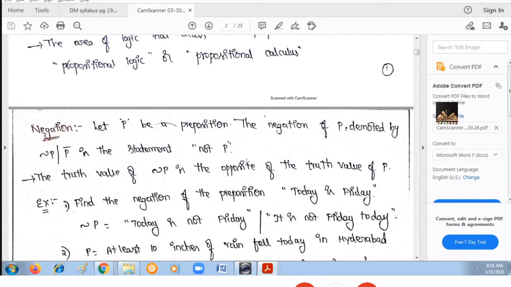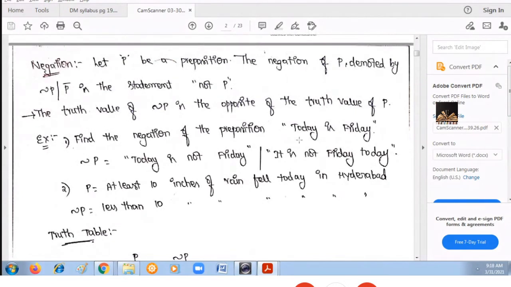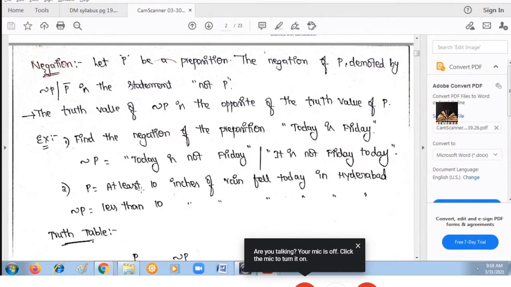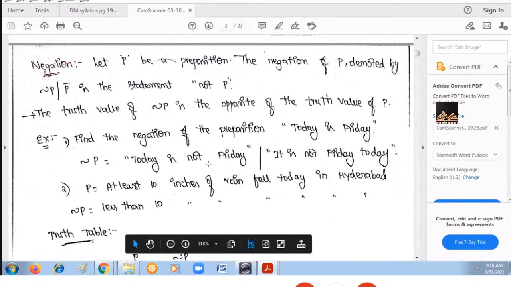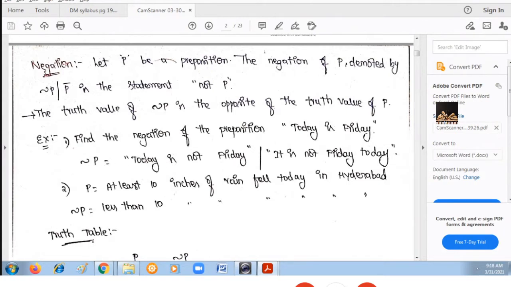Let us consider a proposition where the propositional statement is: today is Wednesday. If you are asked to find the negation of that given proposition, what will be the result? You need to add not before this: not of today is Wednesday. That means today is not Wednesday. So negation P is equal to today is not Wednesday.